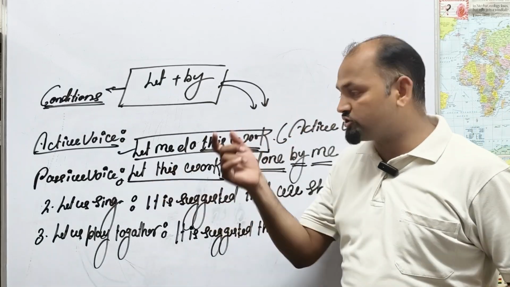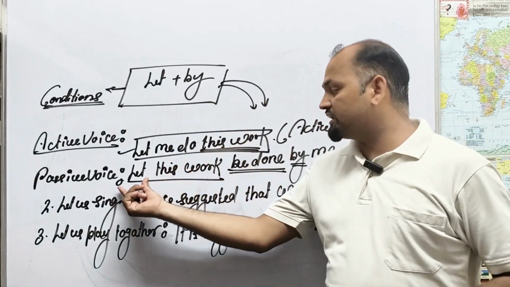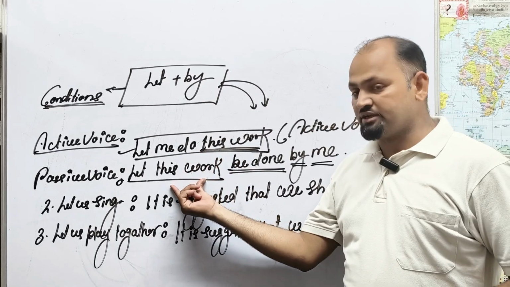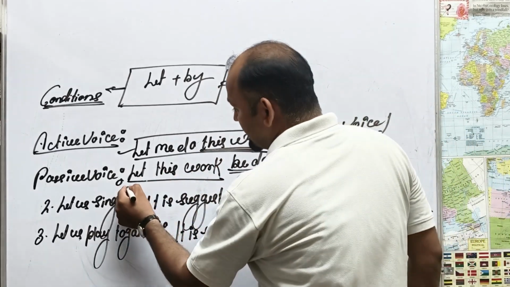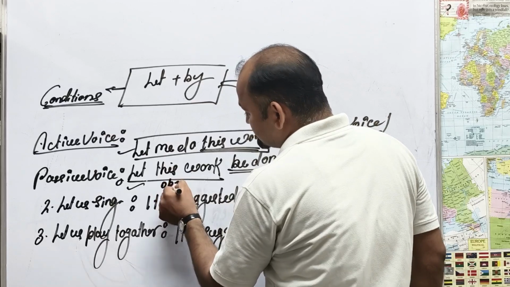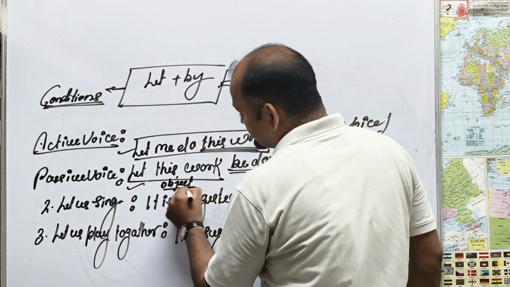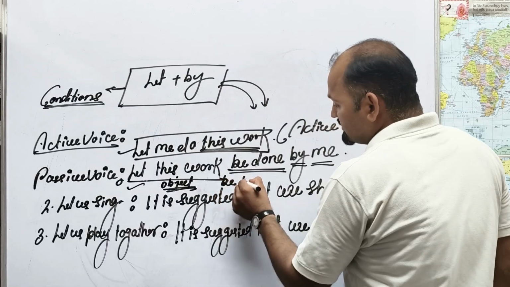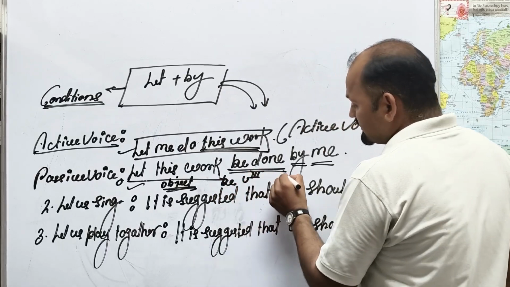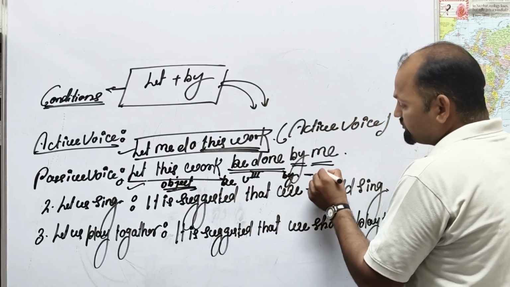It is the same sense; you have to just use your own brain. First of all, write let, then after let you will mention the object. If you want to make the rule, you can make it. Object, then be, then verb third form, then by, then object.